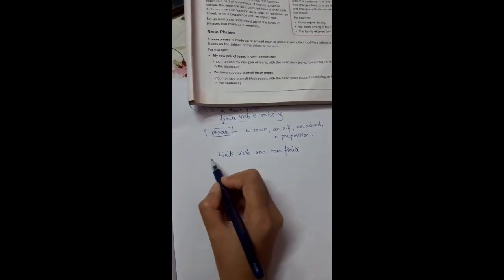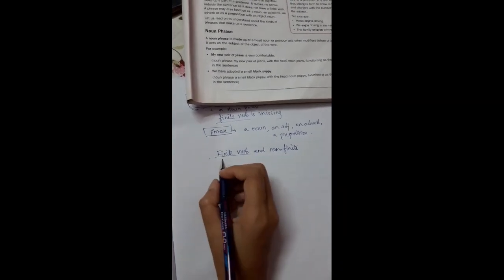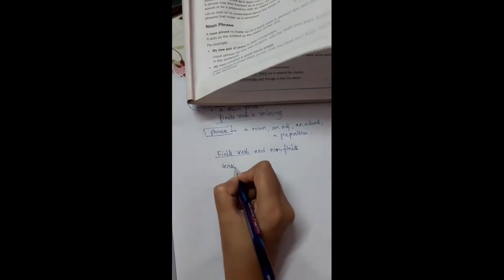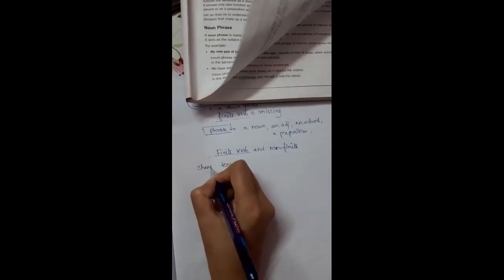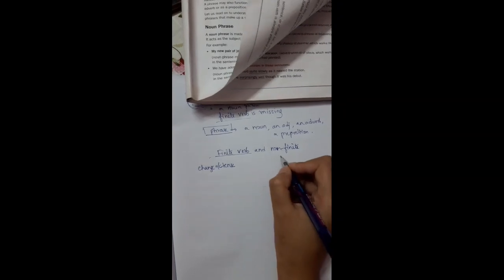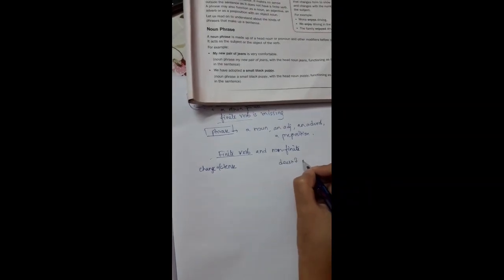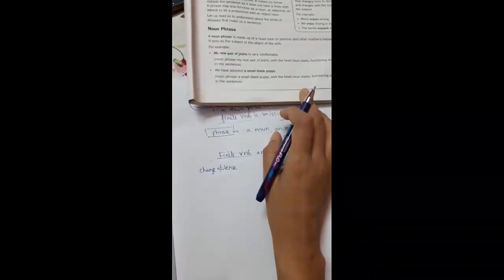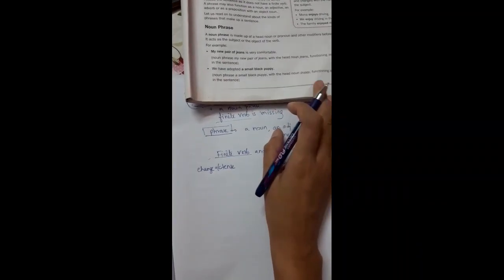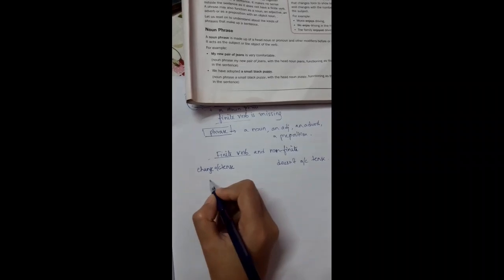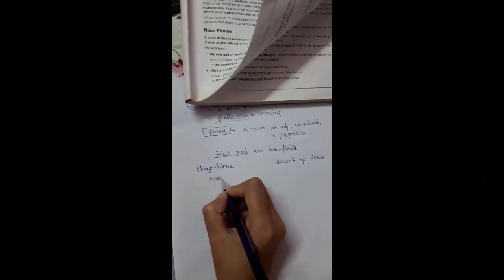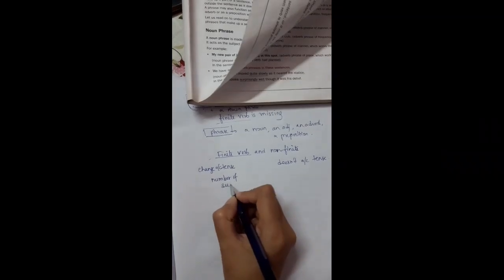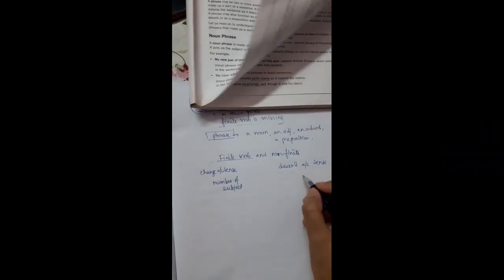The finite verb changes according to the tense, but the non-finite verb does not change according to the tense. Also, the finite verb changes according to the number of subjects, but the non-finite verb does not.